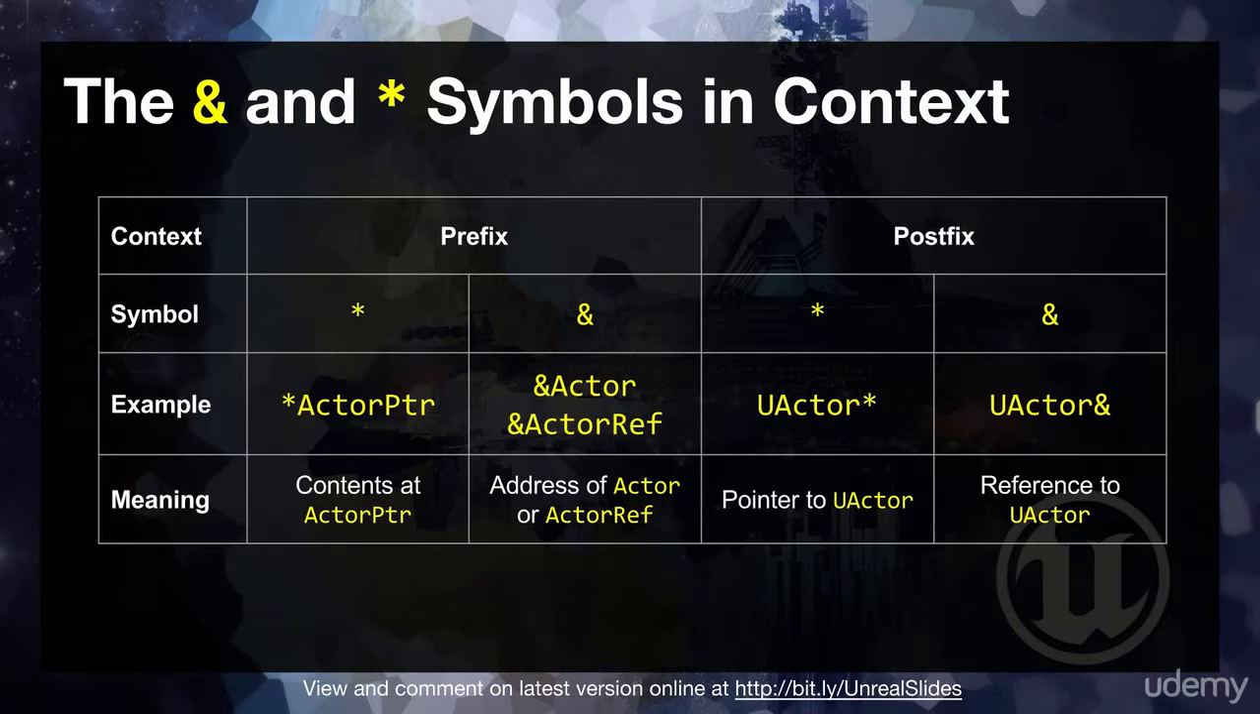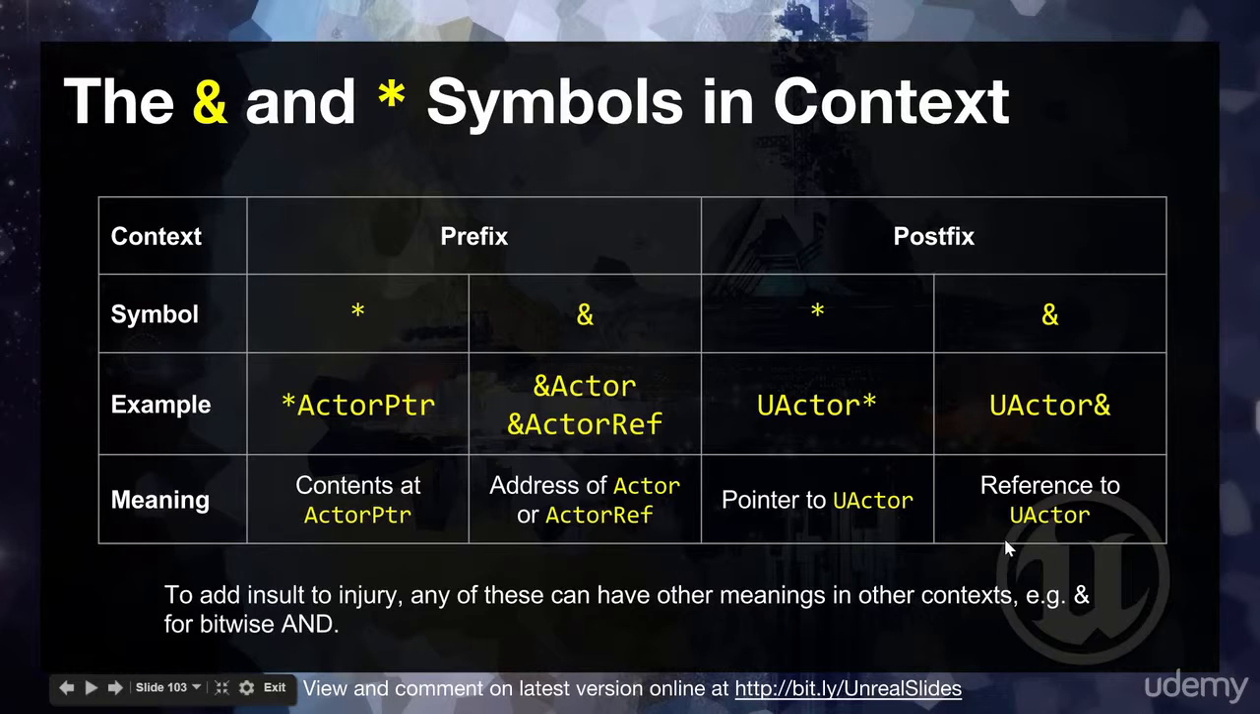So what's the meaning of these things? Well, we've been saying this. Star actor pointer is the contents of actor pointer. The ampersand in front is the address of the actor or the actor reference. Whereas UActor star is pointer to actor, and UActor ampersand is reference to actor. And this is a class, notice that's why it's UActor. That makes it very clear it's a class. Unreal's naming convention is useful in this respect.